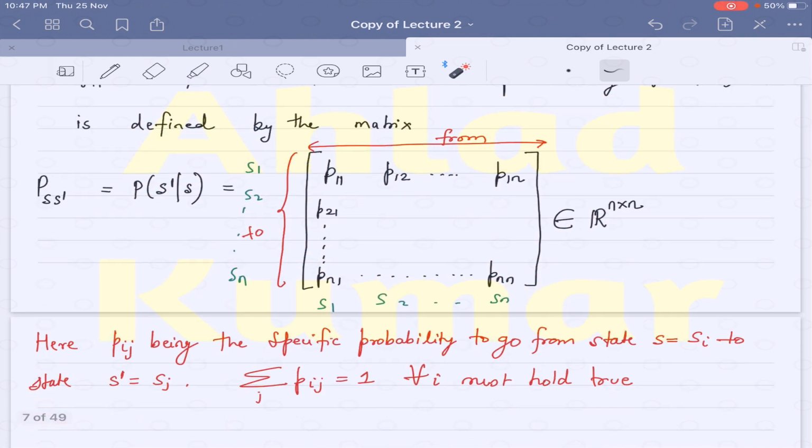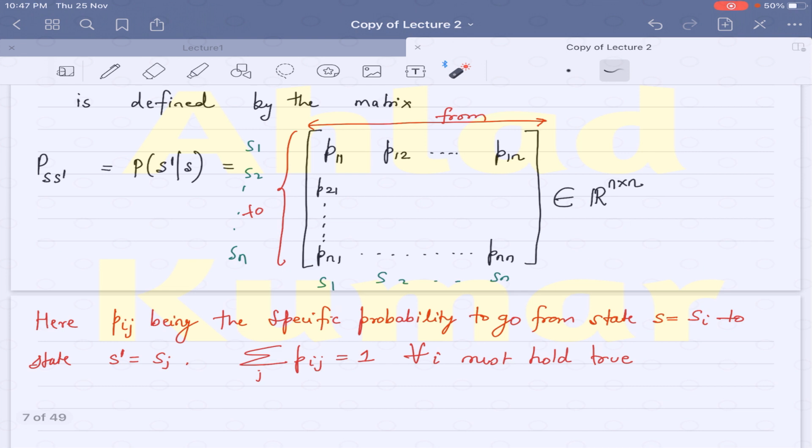The important property to note here is that if you sum along the columns for a particular row, the value will come out to be 1. What this says is that if you are in a particular state and you are going to different states from this state, then the summation of all these transition probabilities will turn out to be equal to 1.